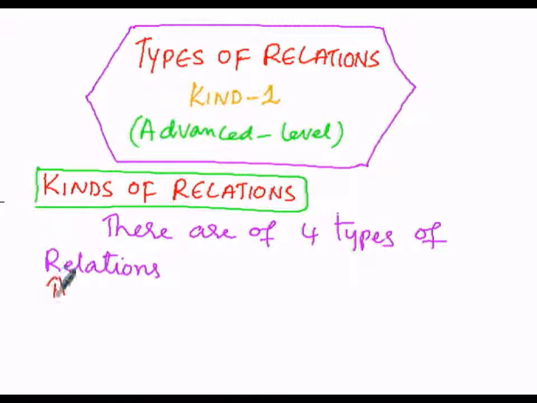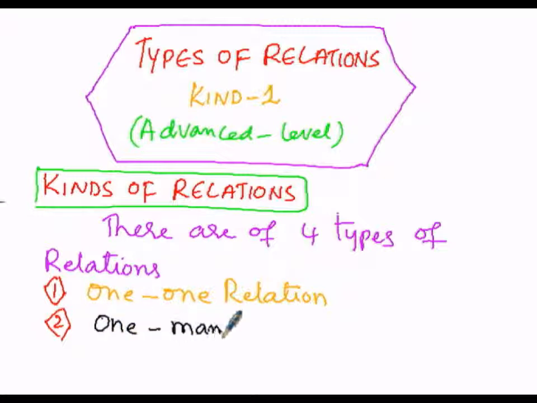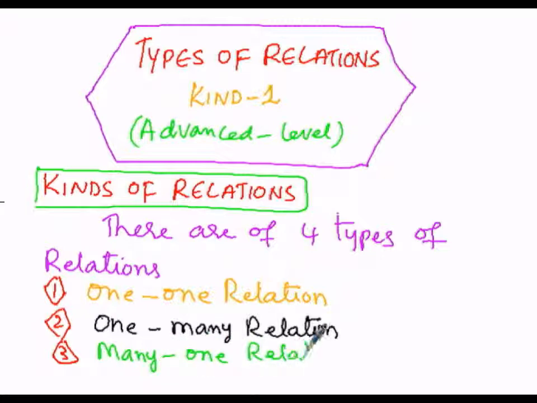Number 1 is the 1 to 1 relation. The second one is the 1 to many relation, and the third one is the many to 1 relation, and the last one, that is the fourth one, is the many to many relation.